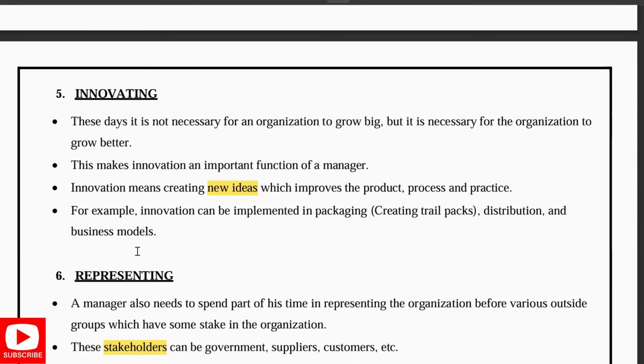Innovation, in these days, it is not necessary for an organization to grow big, but it is necessary for the organization to grow better. So this is a part where innovation is a major function of a manager. He has to create new ideas to improve the product, process, and practice.